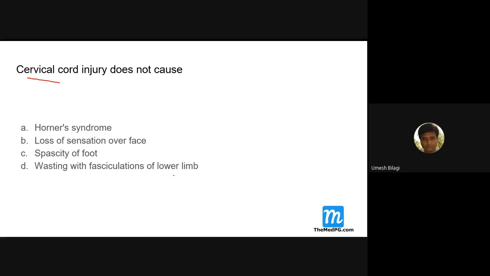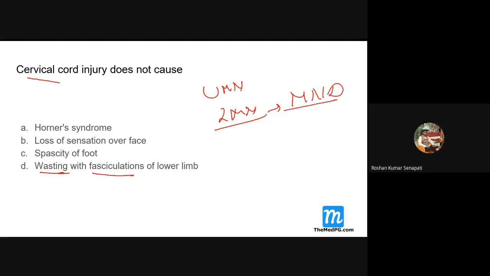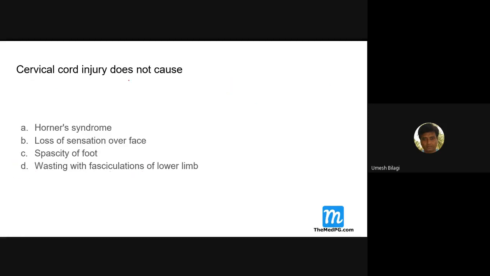Now, in a case of cervical cord injury, if you are getting UMN paralysis for the lower limb, do you get wasting? No, sir. And where do you get fasciculations, UMN or LMN? Last class I discussed. LMN. Motor neuron disease, classical; fasciculations everybody gets. Because the lesion is in the cervical cord, fasciculations cannot happen, because for the lower limb it is a UMN. So this is the wrong answer. So cervical cord injury does not cause this, and this is the answer.